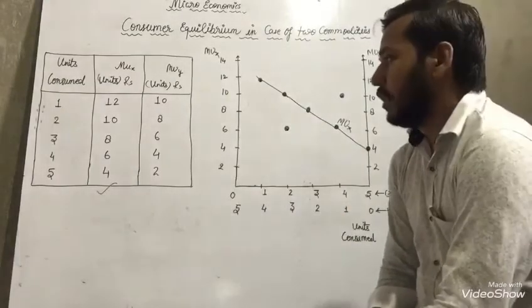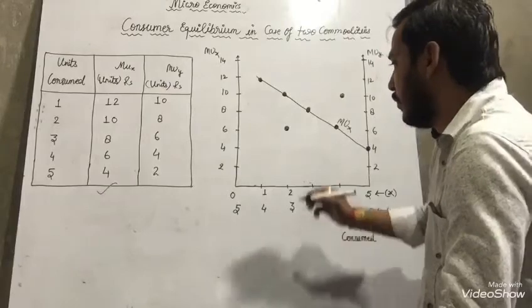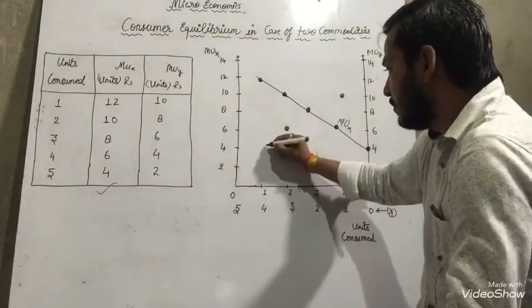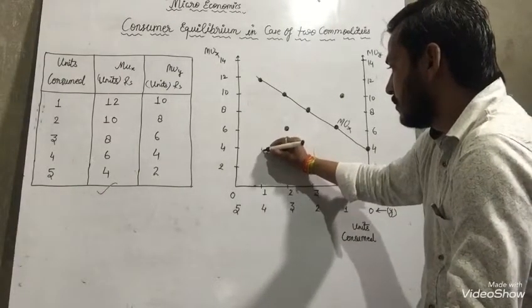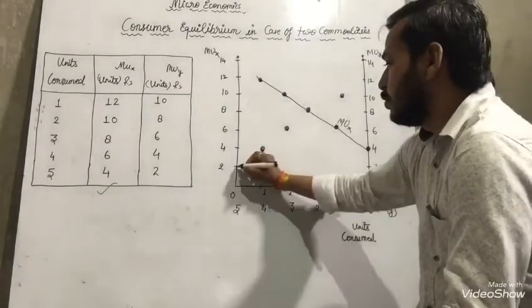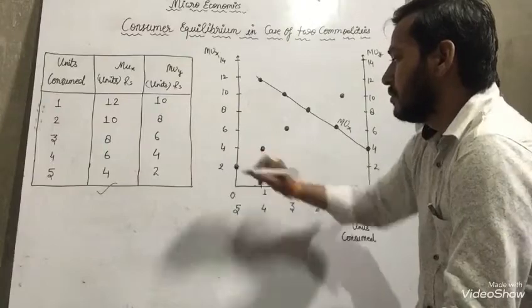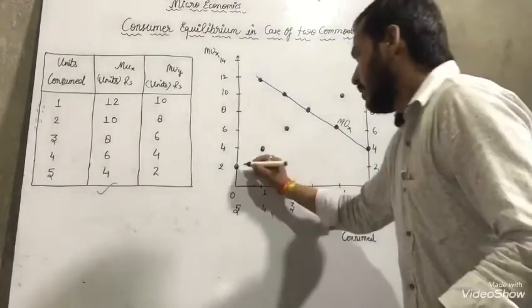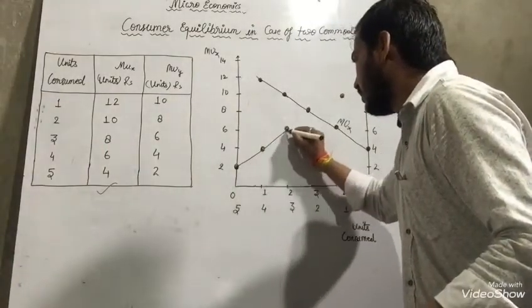Okay. Now 4 is a 4. And 5 is a 2. So now we have to match it.